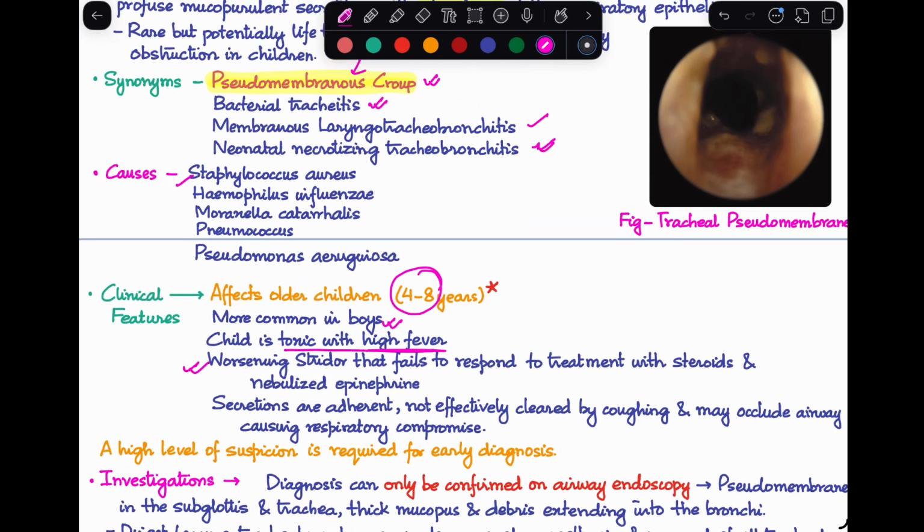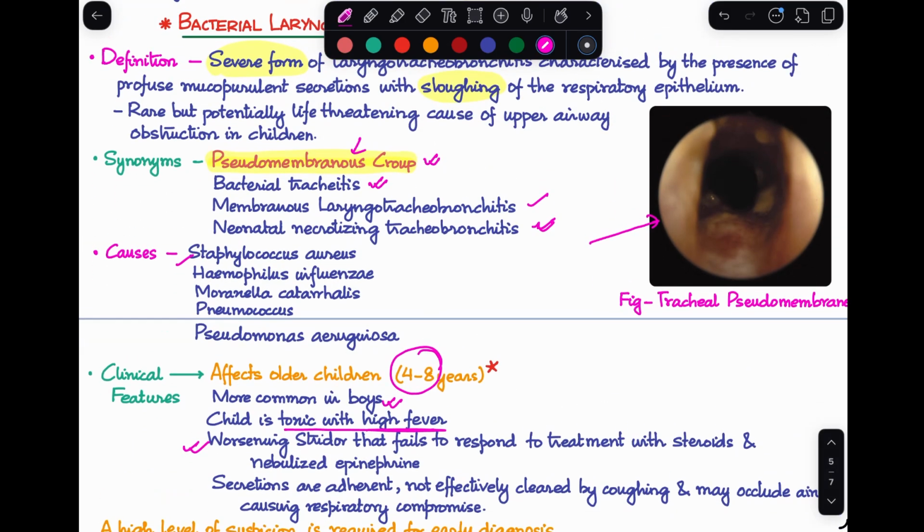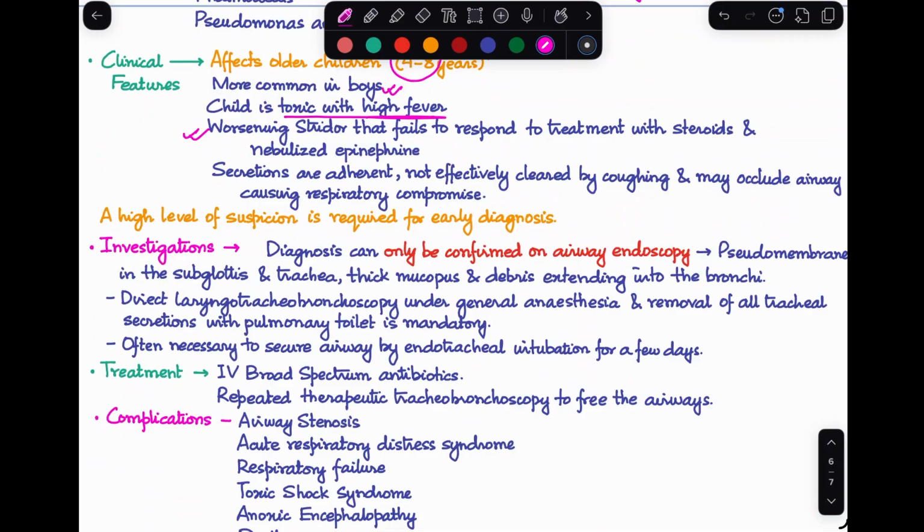You can see in this image, it's not very clear, I'm sorry for that, there is a pseudomembrane which has developed in the trachea. So all this sloughing of the respiratory epithelium and the secretions end up forming this pseudomembrane. Now, to diagnose this disease, you need a very high level of suspicion for an early diagnosis.